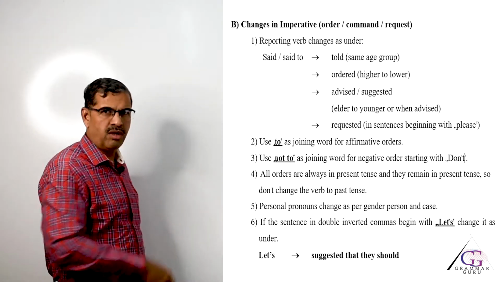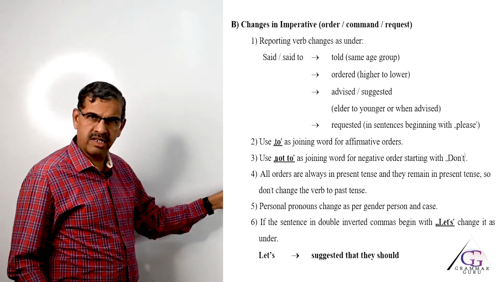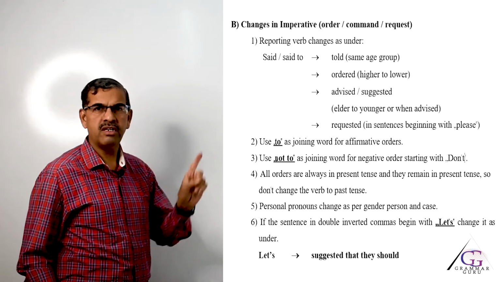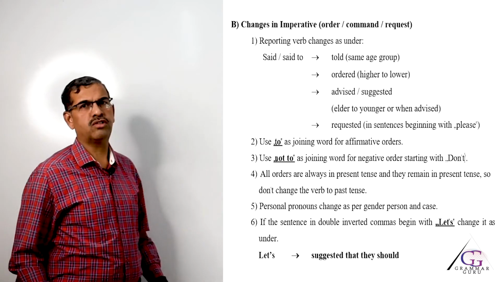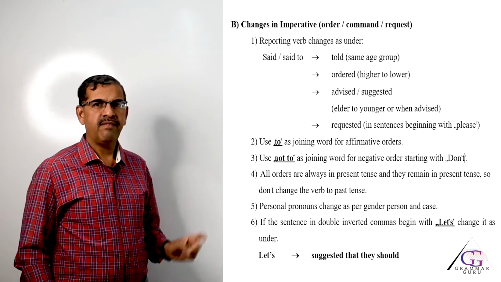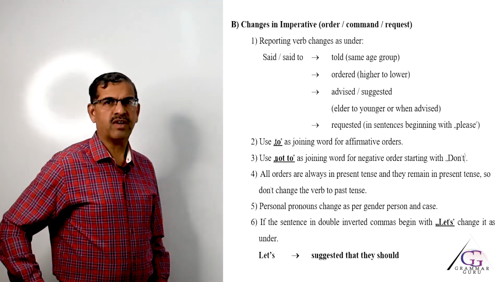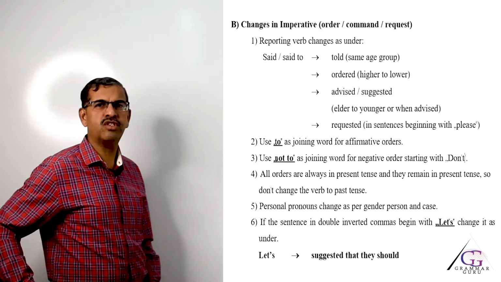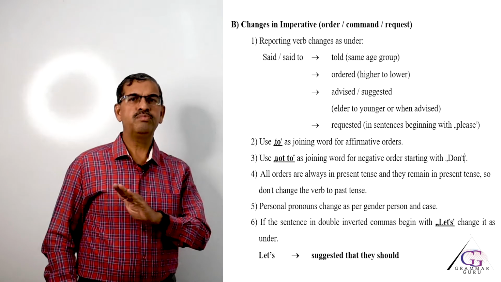Then the second rule for changes in imperatives: for affirmative orders, use the joining word to. For negative orders, use the joining word not to. And the third and most important rule is, there are only 3 rules for imperatives, my dear friends, and the third and most important rule is never change the sentence to past tense.